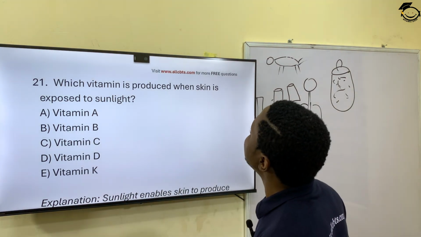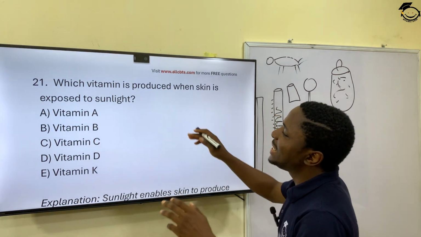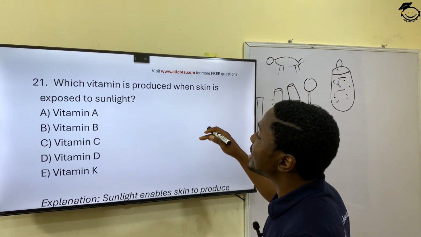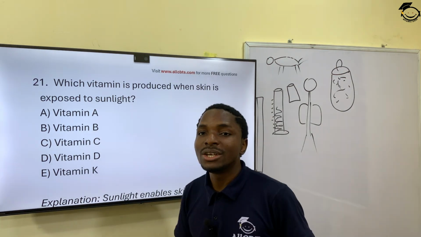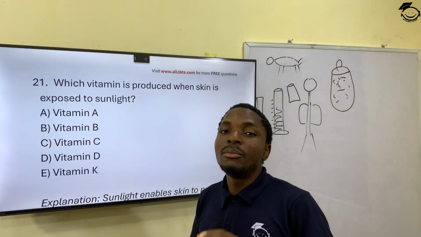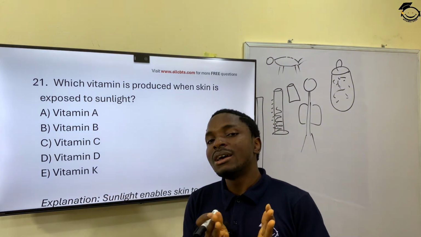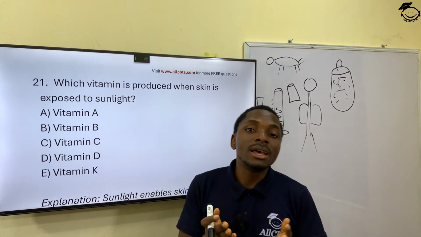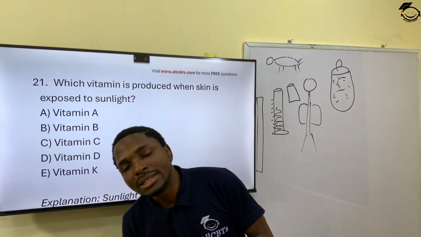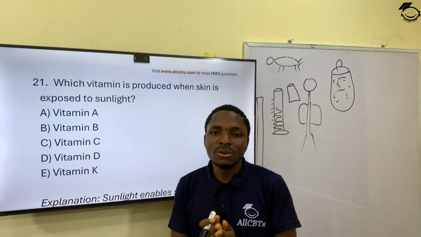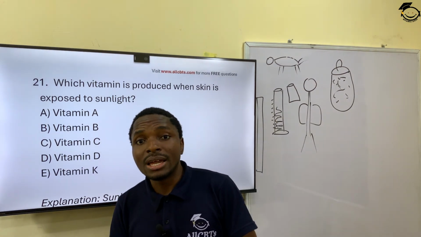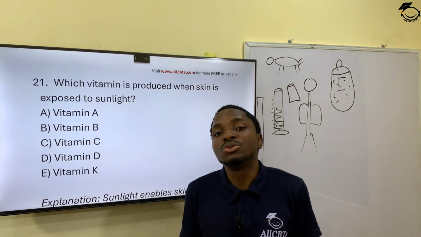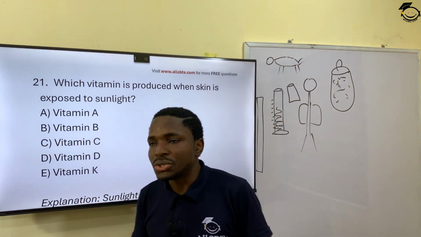Which vitamin is produced when skin is exposed to sunlight? You will often hear that the morning sun, between the hours of, let's say in Africa, 7 to 9 a.m., helps the body to produce vitamin D, which is correct.